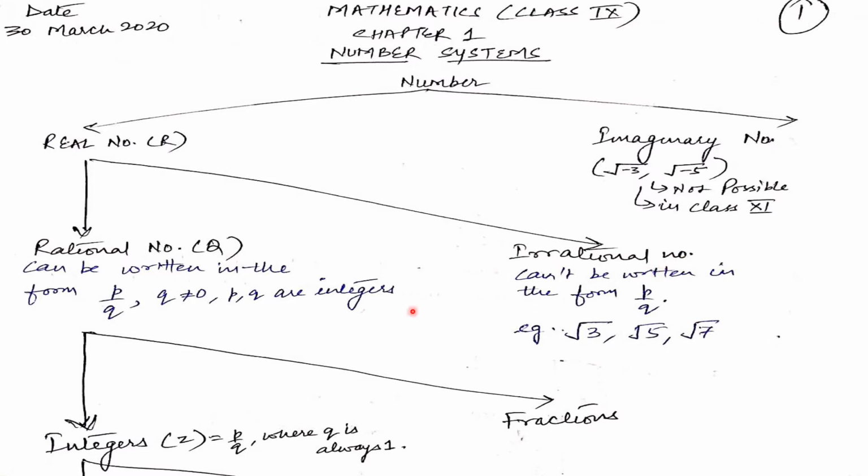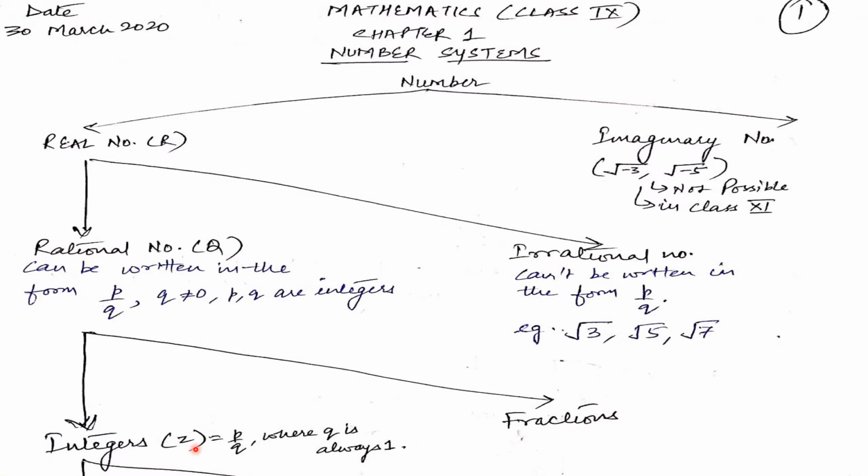Now, rational numbers are further divided into two parts: integers and fractions. What is an integer? As it is coming in rational numbers only, we can define integers as p upon q, where q is always 1. Why? Because we know integers are from minus infinity to plus infinity.